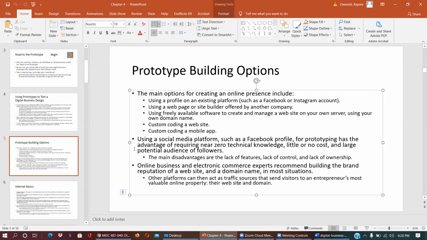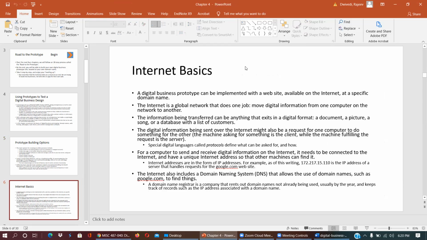So this is an option. Online business and electronic commerce experts recommend building the brand reputation of your website and domain name in most situations. Other platforms can then act as a traffic source that sends visitors to the entrepreneur's most valuable online property, their website and domain. So you can start with this, or you can develop your own custom-made site using coding.